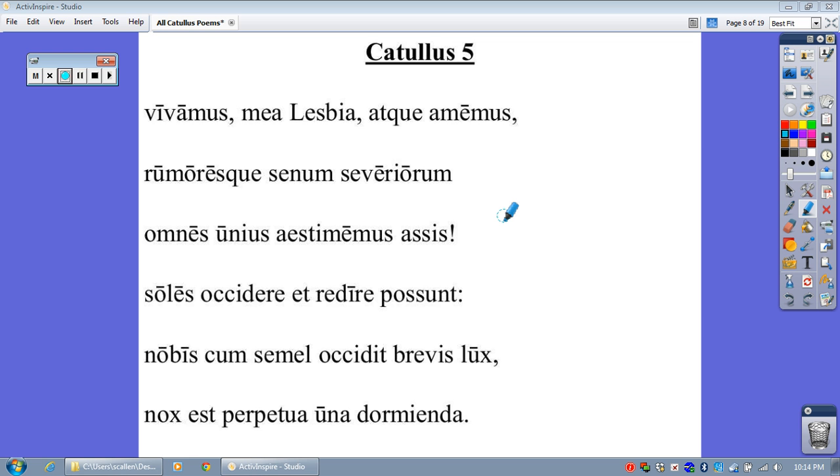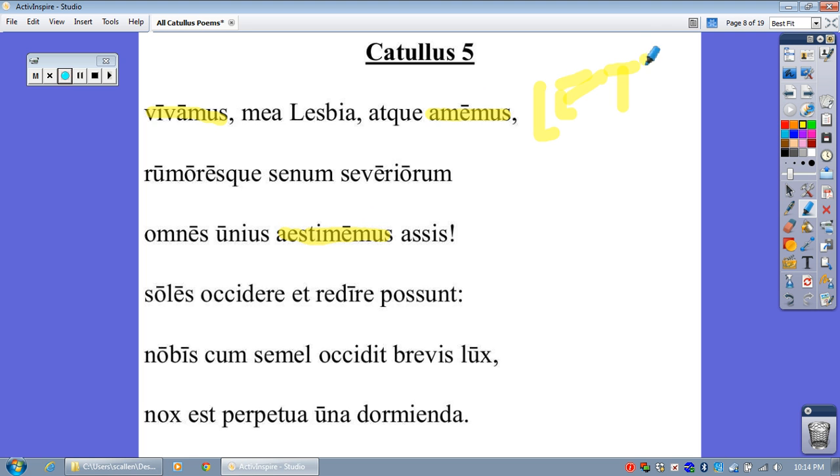Okay, so let's start. Do we see verbs? Yes, we do. We see verbs here at the very beginning. Vivamus. And we see amemus. And then finally we see one more verb, aestimemus. Now all of these kind of look weird to me. Just a little strange. Especially amemus. I mean, when have I ever seen the verb love has an E in it as opposed to an A? Oh, wait a minute. I have seen it. As in, let's eat caviar. Oh, wow.